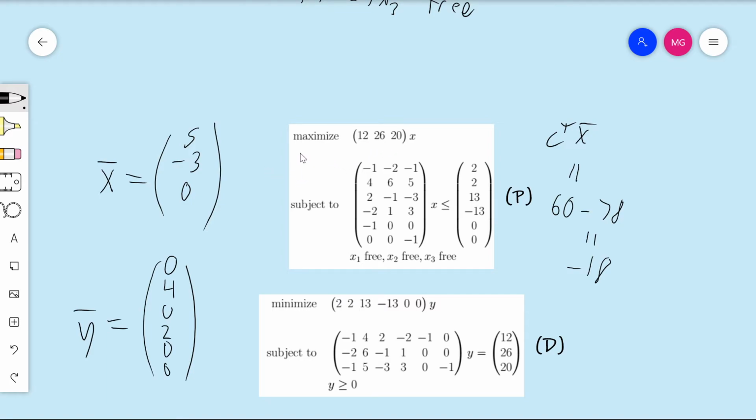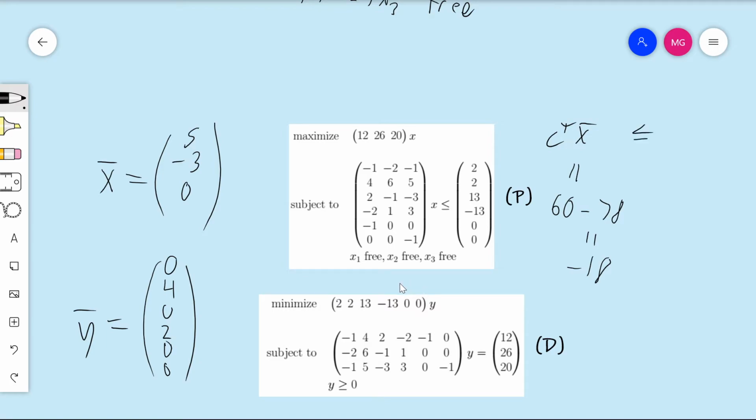And so what weak duality is telling us, in part, is that no matter what happens when we plug y bar into its objective function, it will be at least as large as -18. There's no way when we plug y bar into this objective function down below that we're going to get anything less than -18.